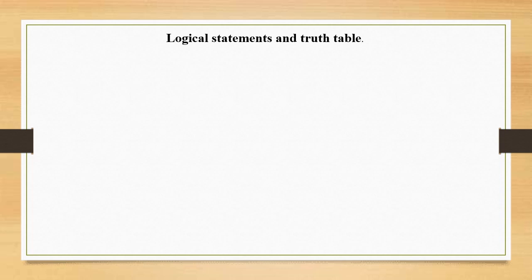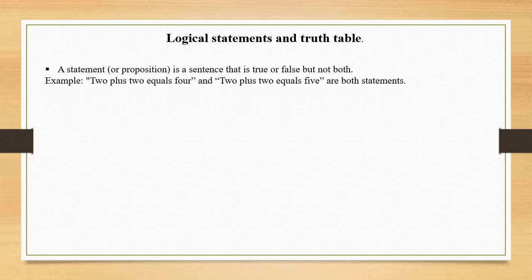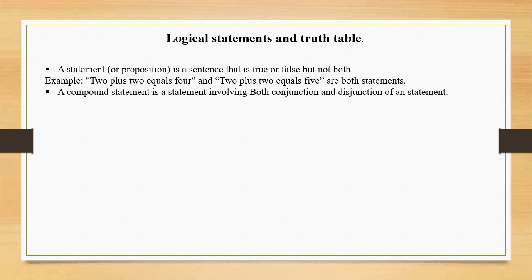Likewise, logical statement and truth table. If we move further in logic, there are so many concepts, and I have highlighted a few here. Firstly, in logic, the main thing is a statement. A statement or proposition is a sentence that is true or false, but not both. For example, 2 plus 2 equals 4 and 2 plus 2 equals 5 are both statements. So this is a logical statement.